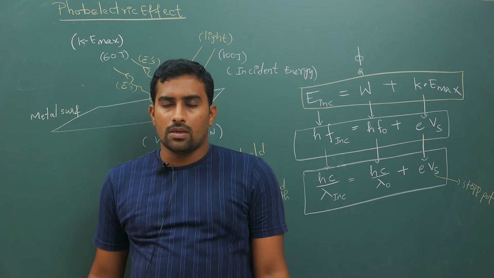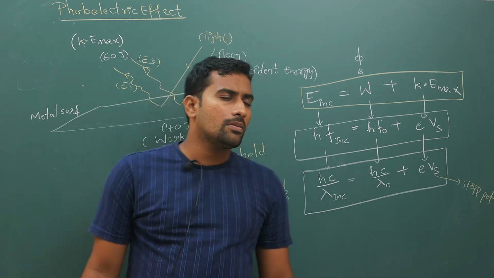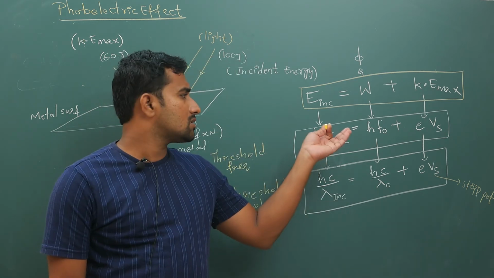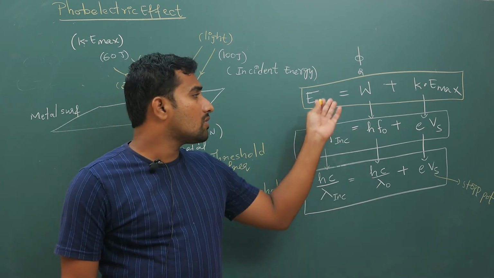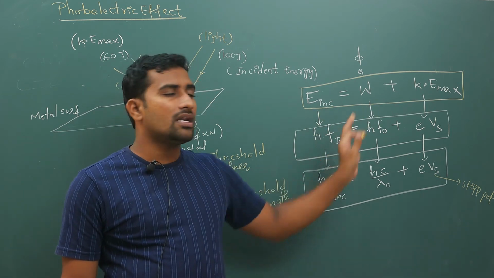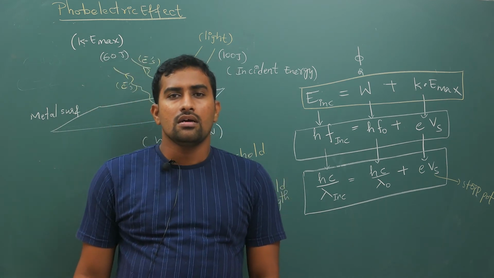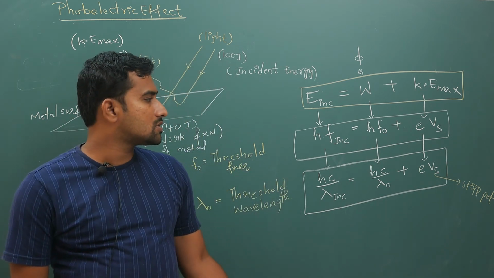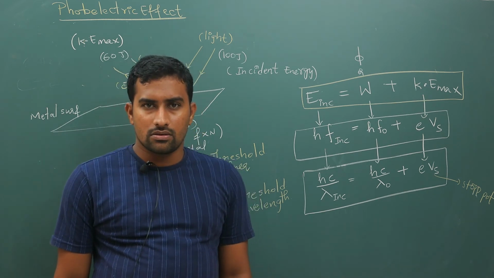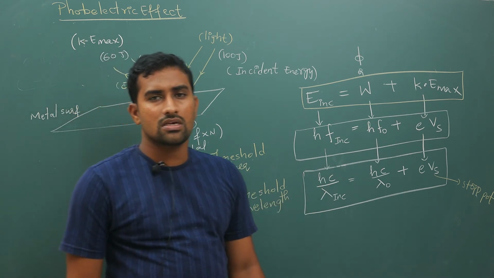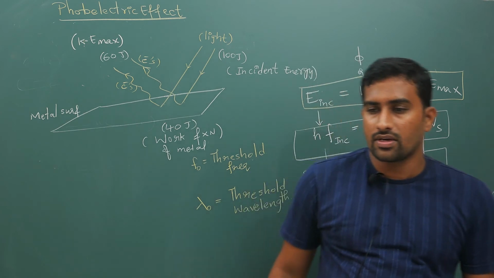In the problems, this equation is to be applied. Out of this, one form will be given, some values will be given, and the remaining you are supposed to calculate. As simple as that. Nothing else is much required here. So this is your basic logic of the photoelectric effect equation.